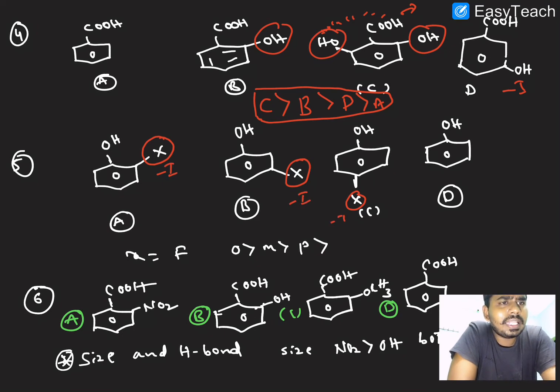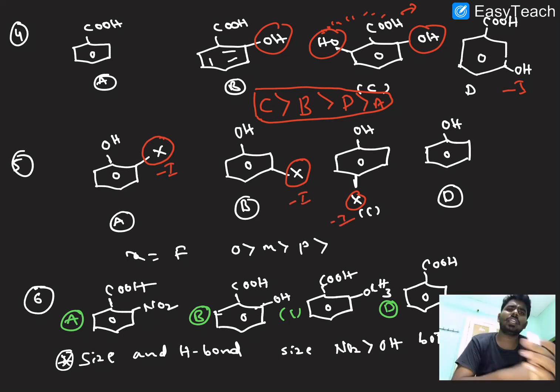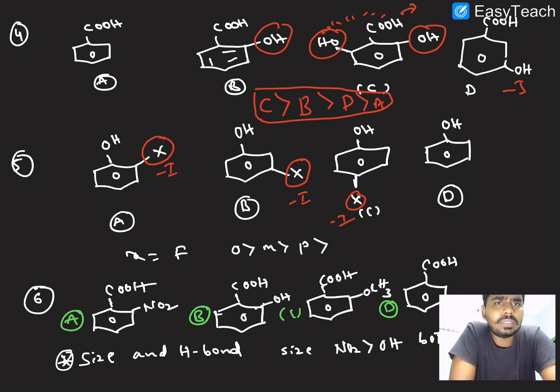We know that the minus I effect is distance dependent. If the distance is more, the minus I effect decreases. So here we already know that the acidic strength increases with the increasing minus I effect, and as the plus I effect increases, the acidic strength decreases.